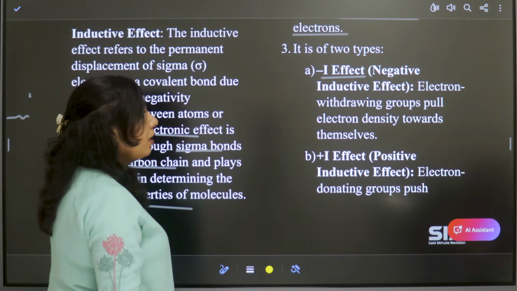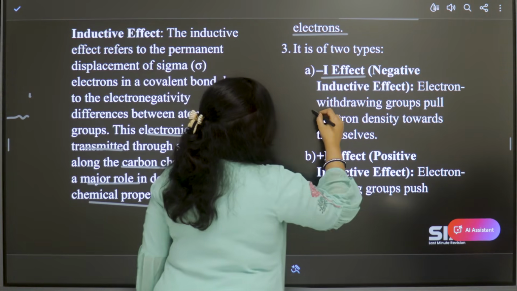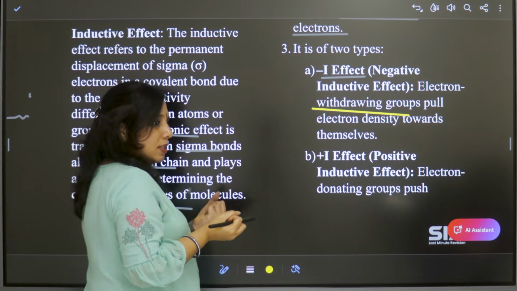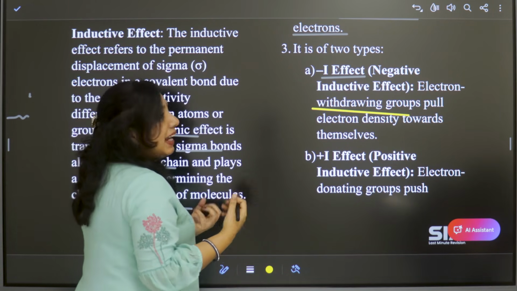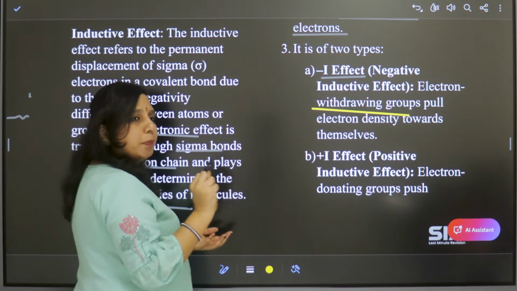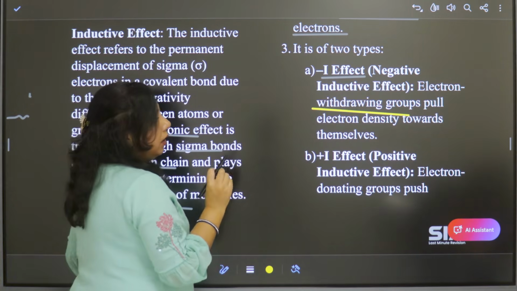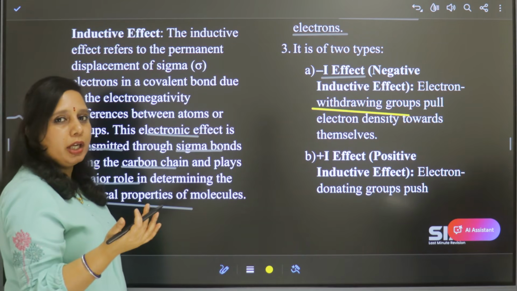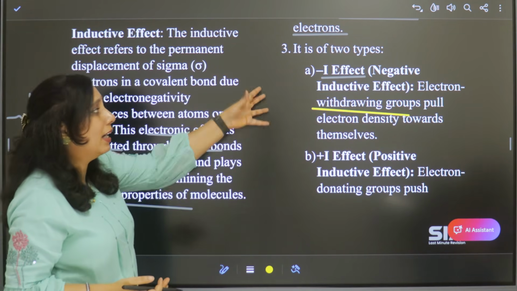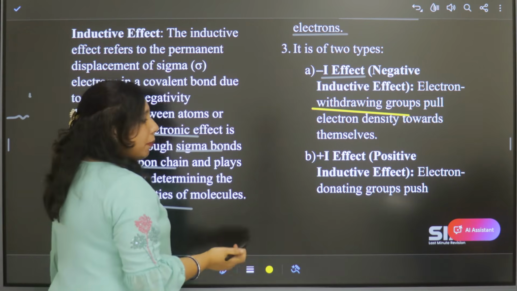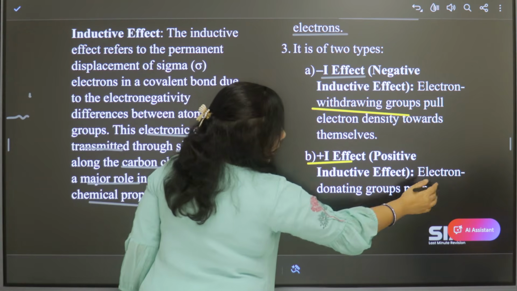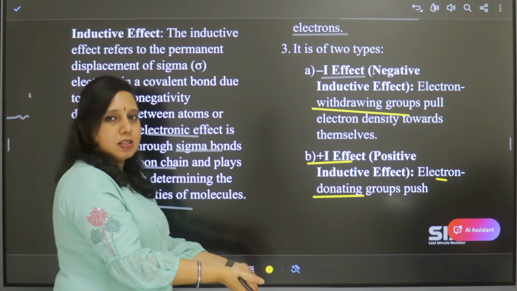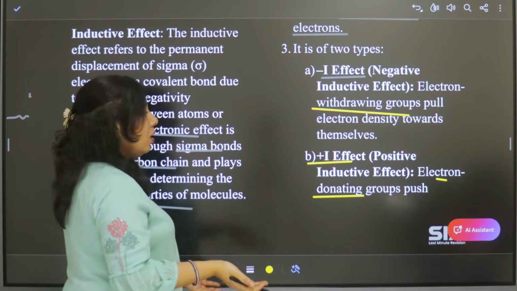Negative inductive effect is caused by electron withdrawing groups. They pull the electron density towards themselves, like halogen atoms. Halogens pull the electron density. These groups are called negative or electron withdrawing groups, and they cause negative inductive effect. And positive inductive effect is caused by electron donating groups. They don't take electrons, but they give.